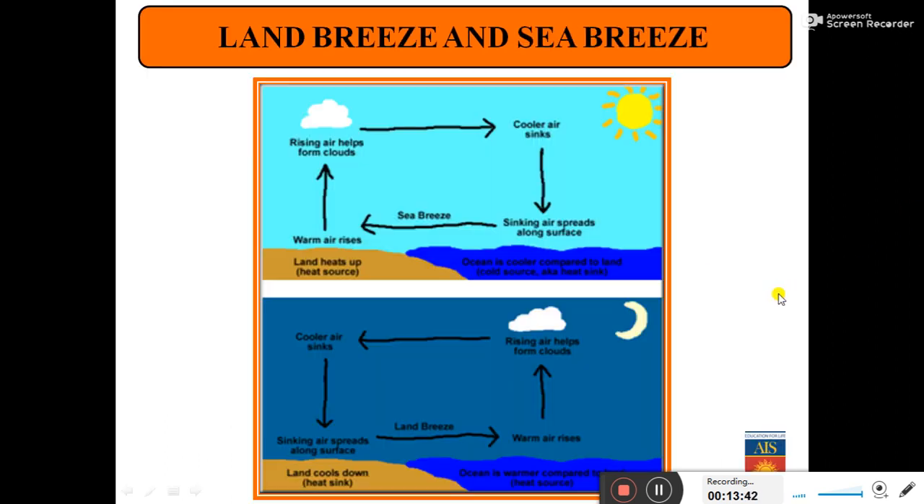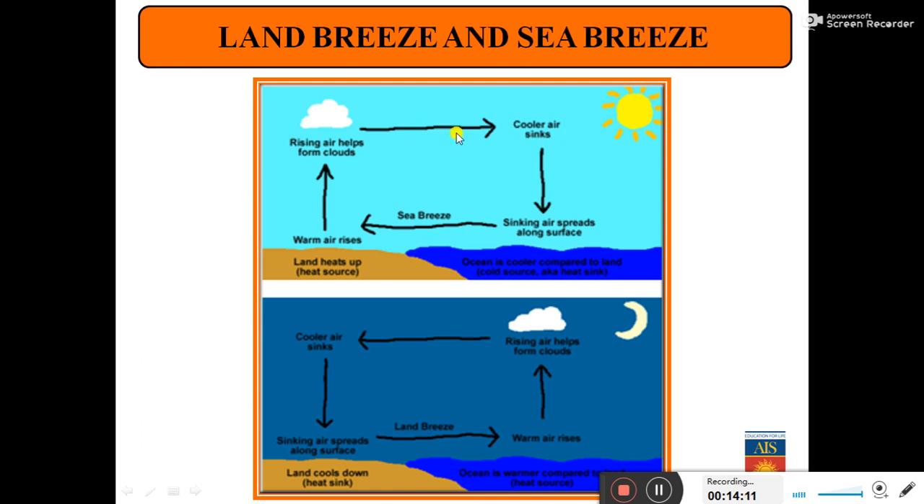Now let us have a look at something we are all aware of: land breeze and sea breeze. Sea breeze takes place during the morning. What happens during sea breeze in the morning? You are aware that the land gets heated up faster than the water source or the sea, and as a result the air above the land becomes warmer faster and rises up. Rising air helps to form clouds.